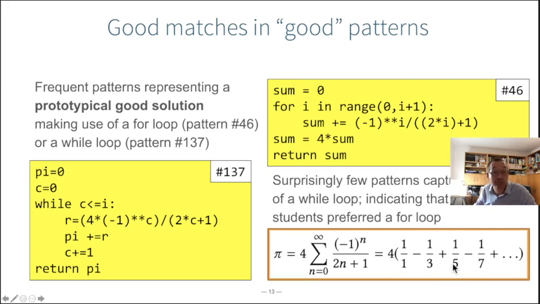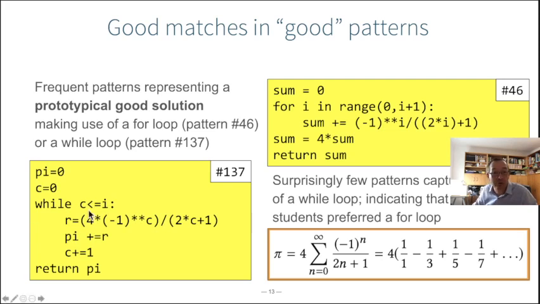So the prototypical good solution, which indeed many students found, is this. It was the easiest question of the exam, and students tend to be good at the first question. The questions became more complex near the end. We did find 2 patterns corresponding to the expected good solution to the exam, and most matches of those patterns were indeed good matches, meaning that they succeeded the exam. We call this a good pattern because it represents a good solution.